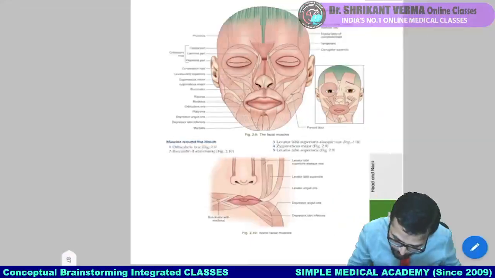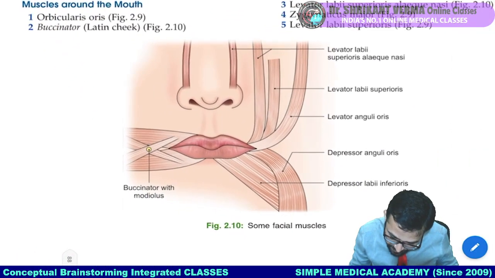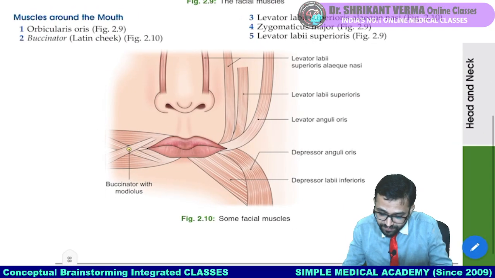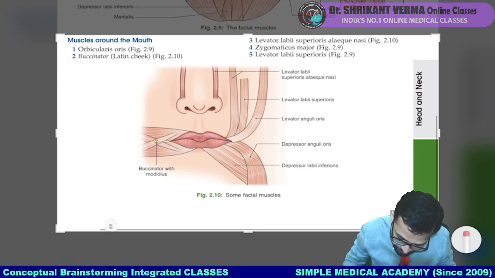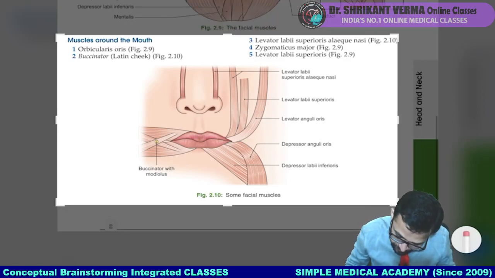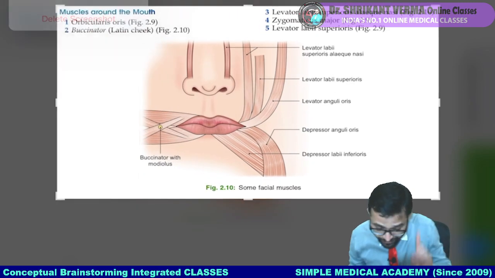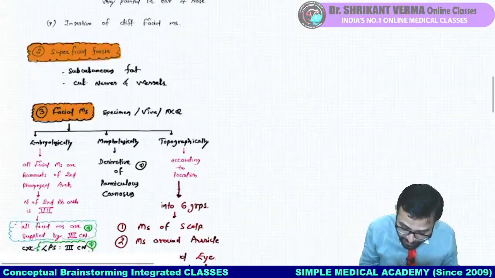We observe all these points. And here are different images regarding the muscles around the mouth. For MCQ purposes, it will not be asked in your theory exam, it will be asked in your MCQ exams, specimen and viva exams.